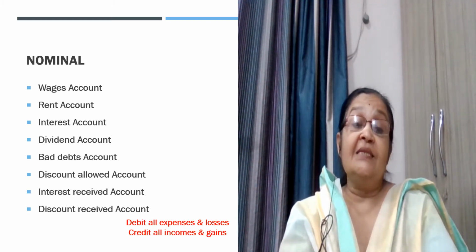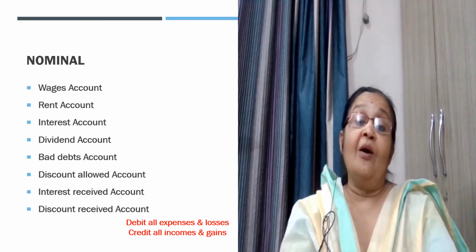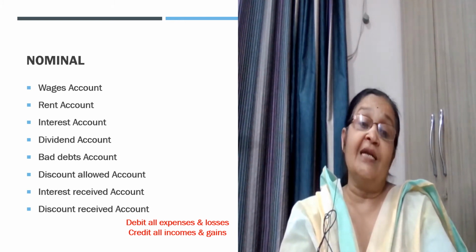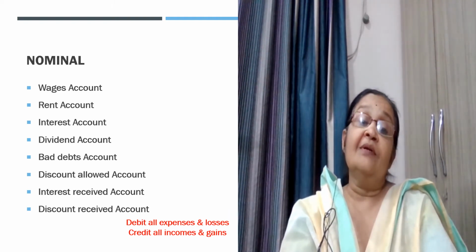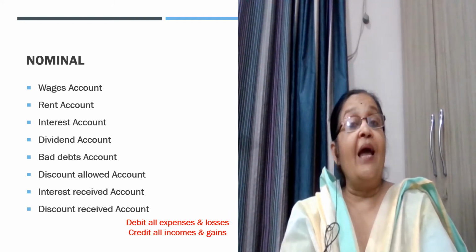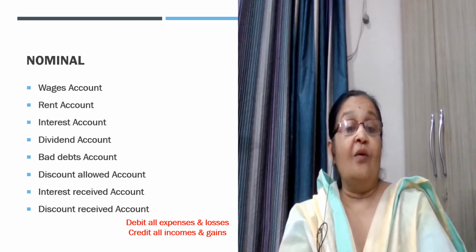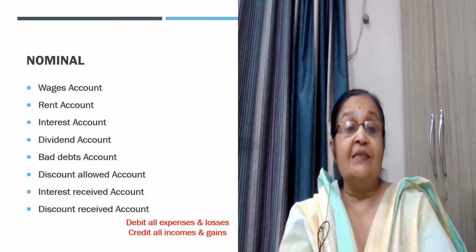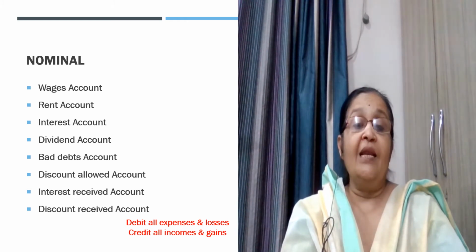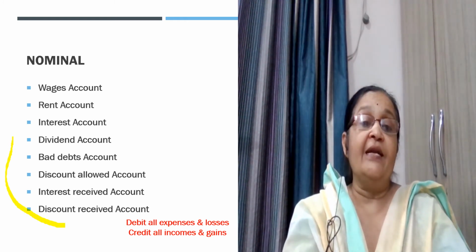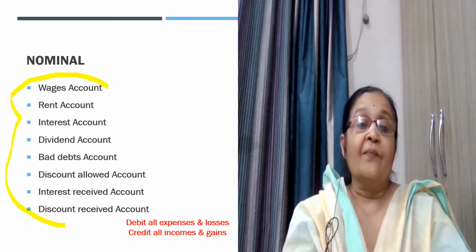However, if we receive some amount in the form of revenue such as interest received, discount received, dividend received, then these are known as the nominal accounts. So, here is the list of the items of nominal accounts which we have bifurcated from the list.